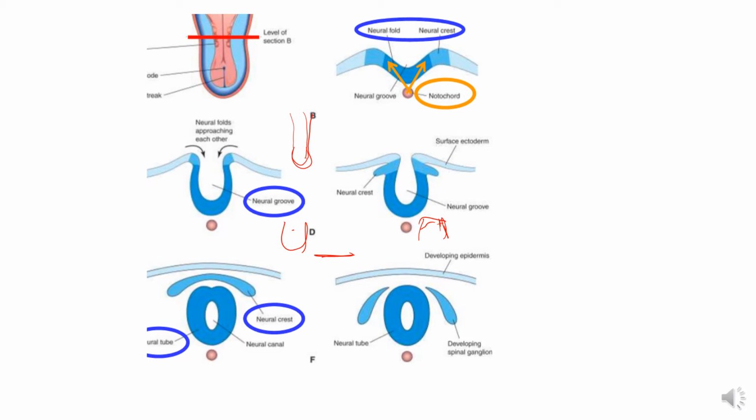Now the neural folds close, and the junction between the neural folds fuses. The junction between the neuroectoderm and the adjacent surface ectoderm is pulled dorsally, and the opposing margins of the surface ectoderm also meet and fuse. So here you can see the opposing margins of the surface ectoderm also meet and fuse here. Now this is the neural tube, and this is the surface ectoderm.